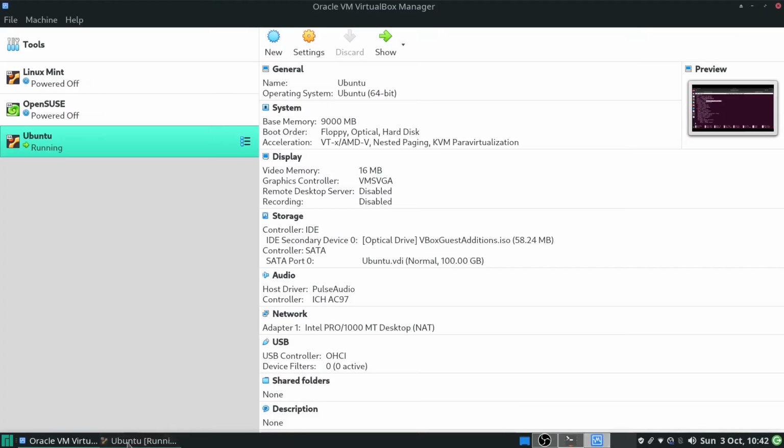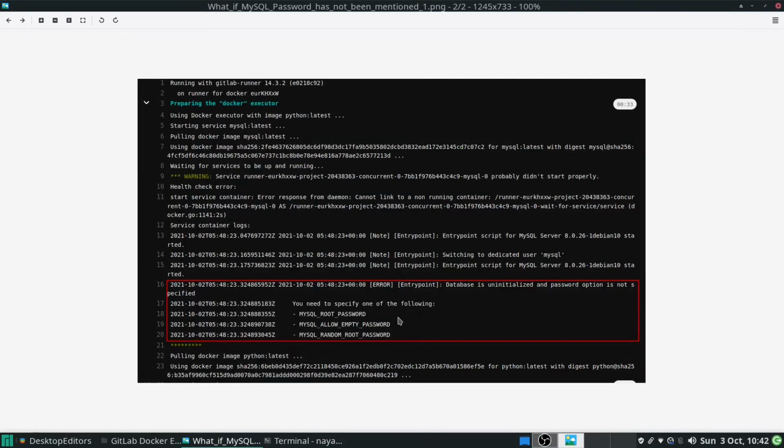That error was looking like this. This is the error: entrypoint, database is uninitialized and password option is not specified. This was the error that I got when I executed the CI/CD pipeline without that MySQL root password value. It then told me that I need to specify one of the following: MYSQL_ROOT_PASSWORD, MYSQL_ALLOW_EMPTY_PASSWORD, or MYSQL_RANDOM_ROOT_PASSWORD. So I need to specify either of these three values to make it work.